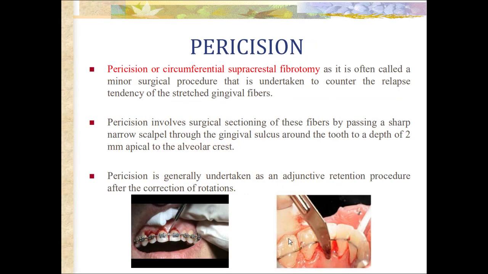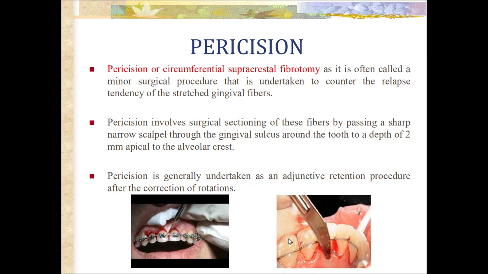Next minor surgical procedure is paricision. Paricision, or circumferential supracrestal fibrotomy, the short form is CSF. In orthodontics, do not ever confuse CSF, whenever asked, with cerebrospinal fluid. Here it is circumferential supracrestal fibrotomy, often called a minor surgical procedure that is undertaken to counter the relapse tendency of the stretched gingival fibers.